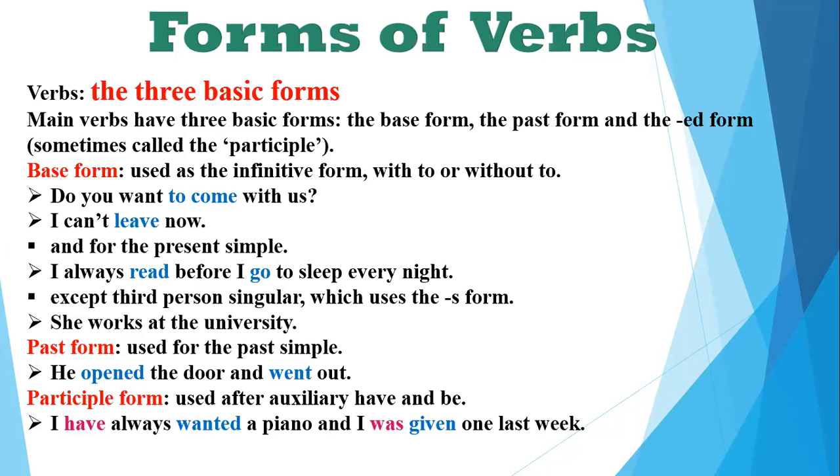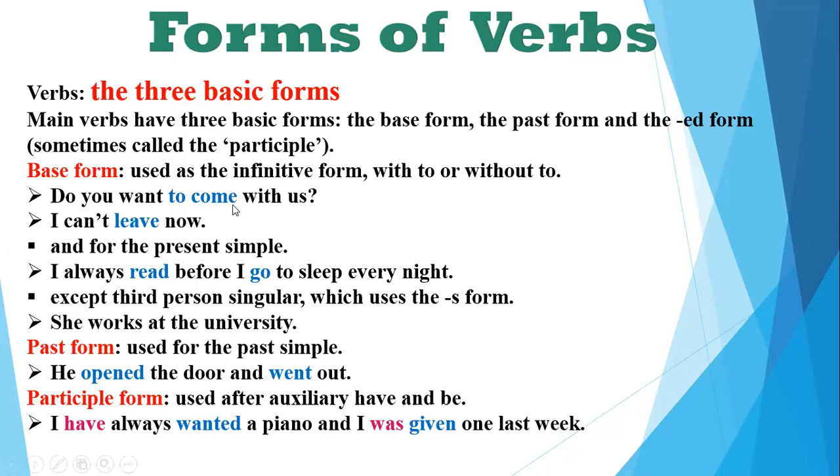Given, now give, gave, given. Now these are three entirely different forms of the verb, and that's the way they change from the base, that is give, then it becomes gave in the past, and it becomes given in the participle form. Okay, so I have always wanted a piano and was given one last week. So I think the forms of the verbs are now clear to you people.